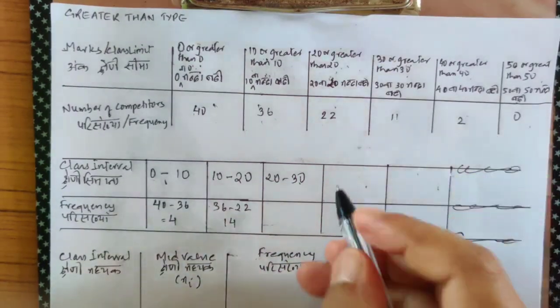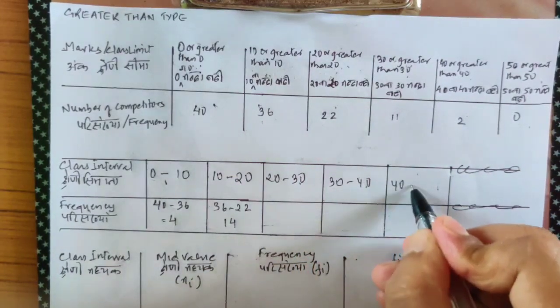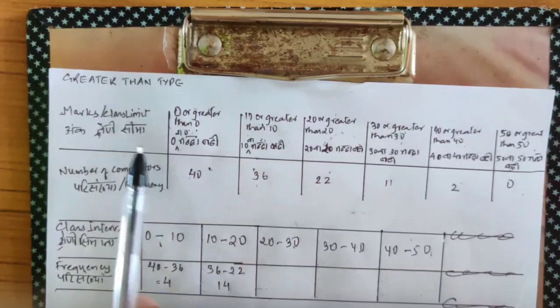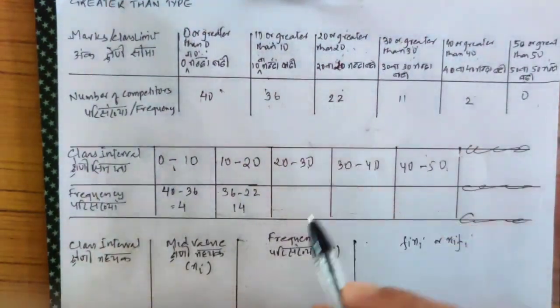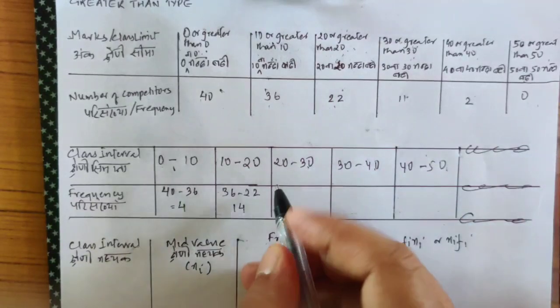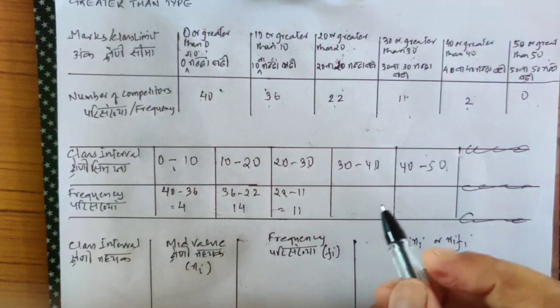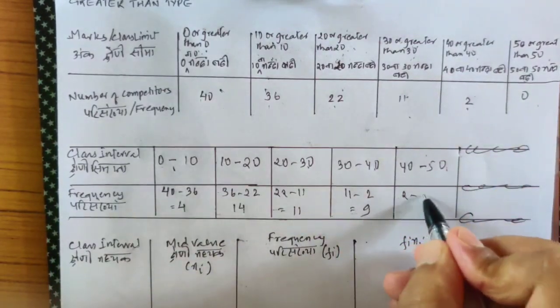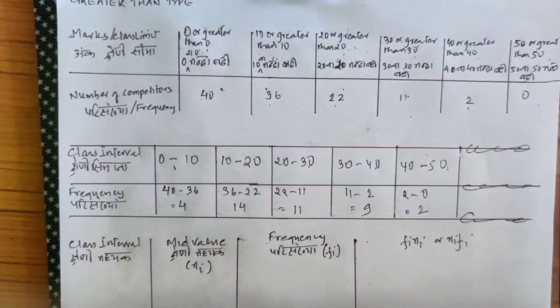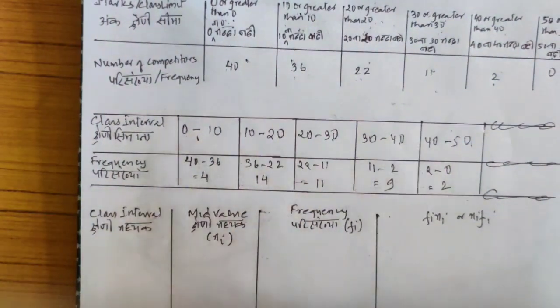Okay, once you get the idea, this will become 30 to 40, and this will become 40 to 50. Always remember, when we are solving greater than type, if there are 6 tables, you need only 4 tables here. Now for this again, 22 minus 11, which is 11. For this, 11 minus 2, which is 9. And for this, 2 minus 0 is 2. So now our greater than type table has been converted into a simple exclusive interval.